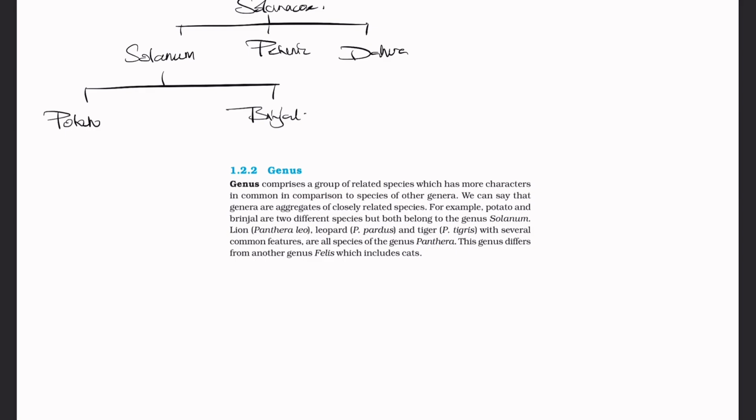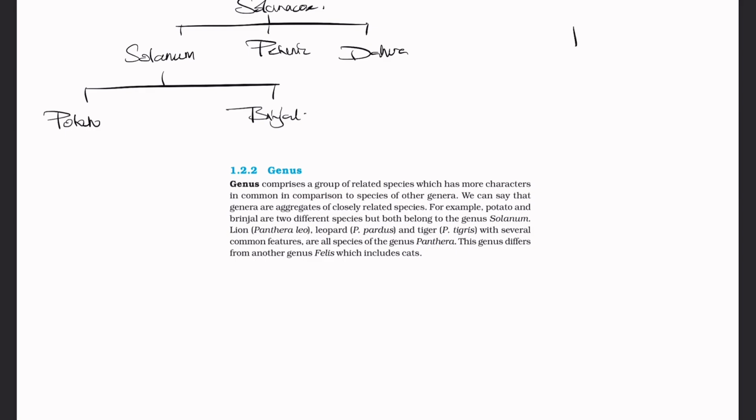Now another example from the animal kingdom which he has given was lion, Panthera leo, leopard, Panthera pardus, and tiger, Panthera tigris, with several common features, are all species of the genus Panthera.